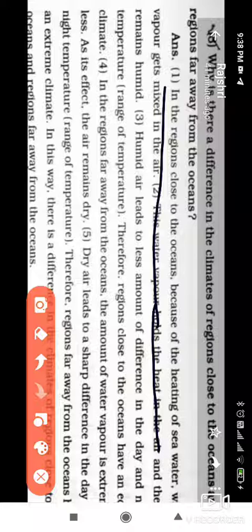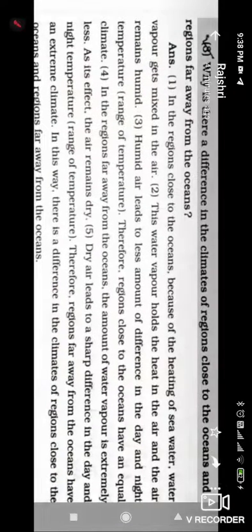The first point is that in a region close to the ocean, because of the heating of seawater, water vapor gets mixed in the air. And the second is that these water vapors hold the heat in the air, and the air remains humid. So near the ocean we experience a humid climate, like in Mumbai.